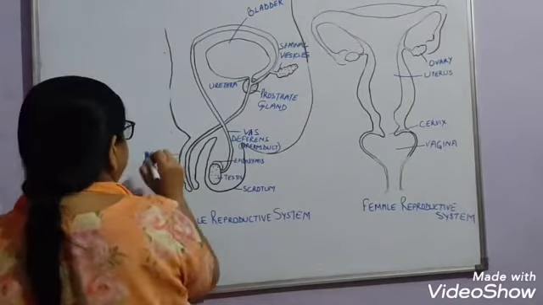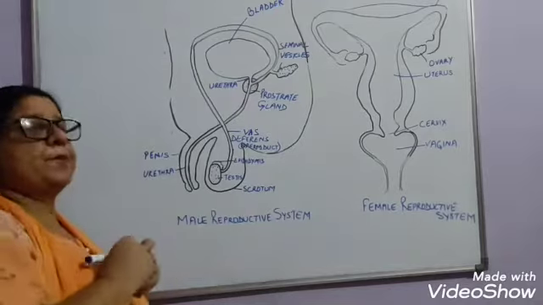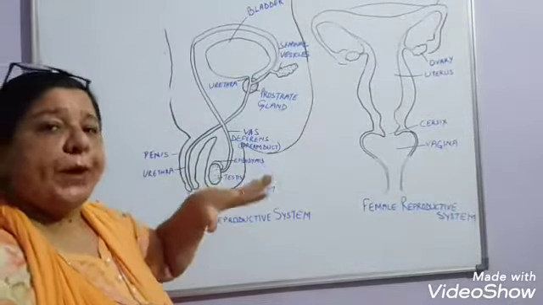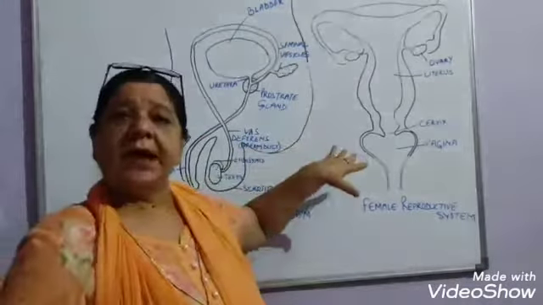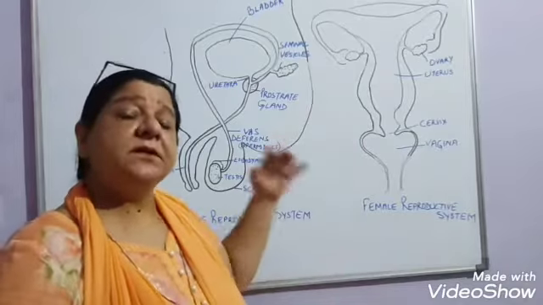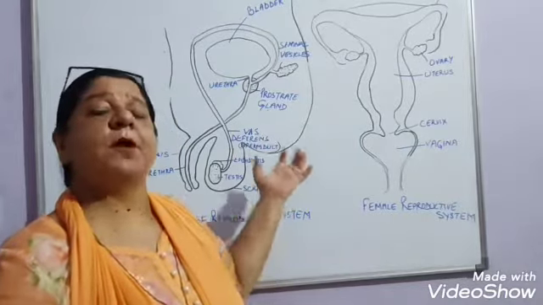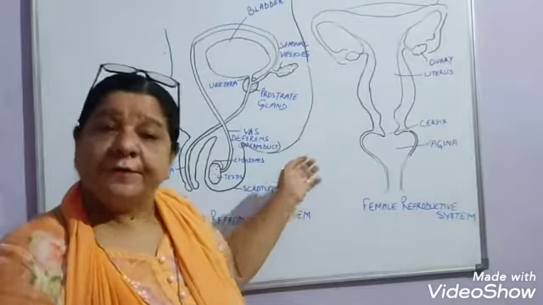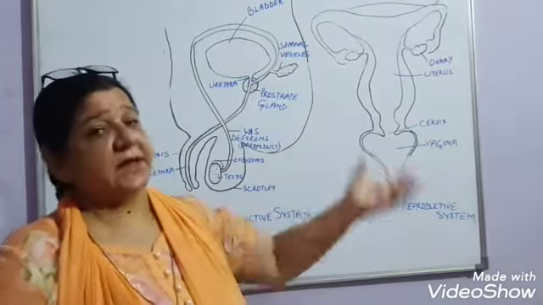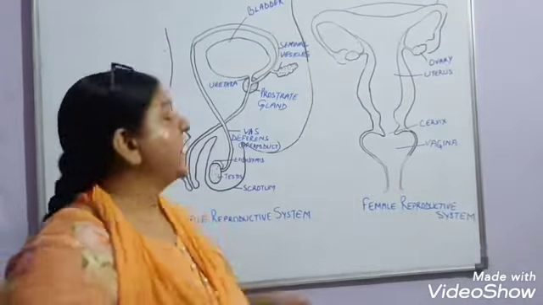Let's study them one by one. Fertilization can only take place when the male body and the female body come close to each other, and the sperms from the male body reach the female reproductive organs, and then only the zygote will be formed.